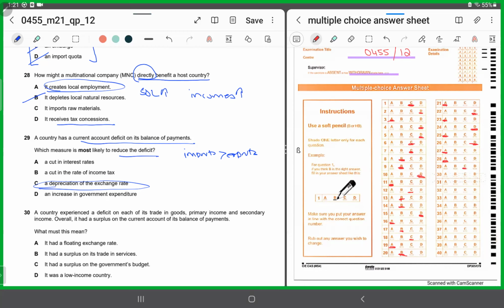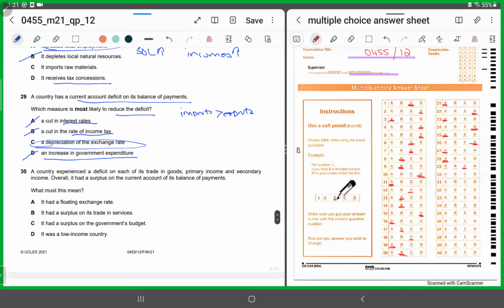Why can't it be A? It cannot be A or B, because they are all going to increase imports. If interest rates fall, people are going to spend more on imports. If the rate of income tax falls, disposable income increases, people buy more imports, and it worsens the deficit. If the government increases expenditure, it again spends on imports, demand increases, so imports can increase. So A, B and D are all going to worsen the scenario. It's C which is going to improve it.